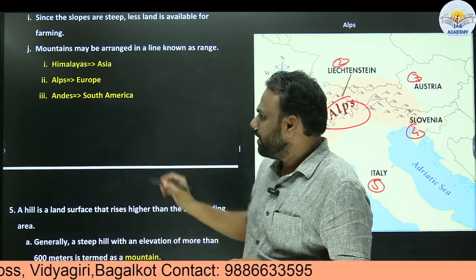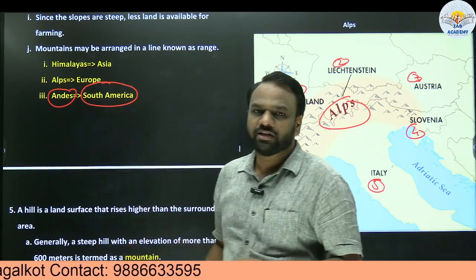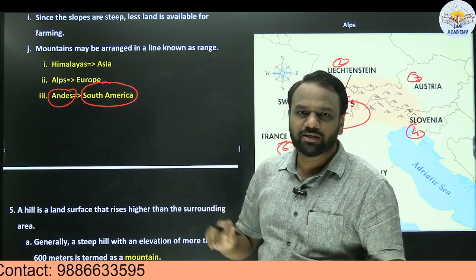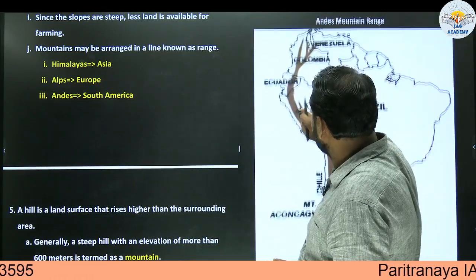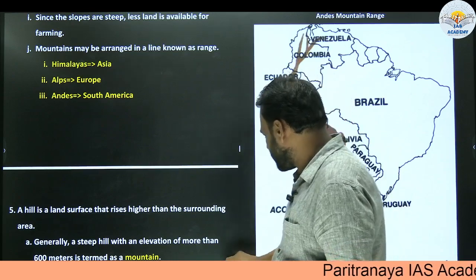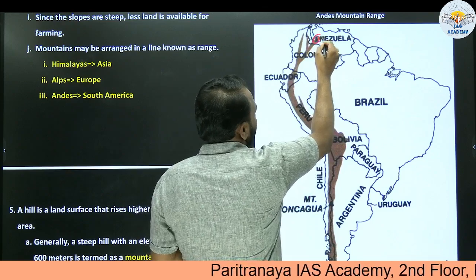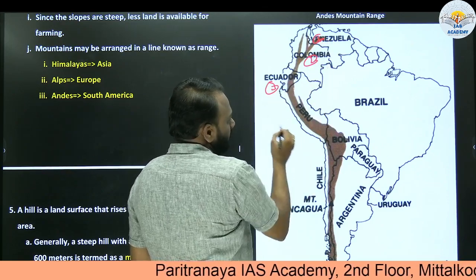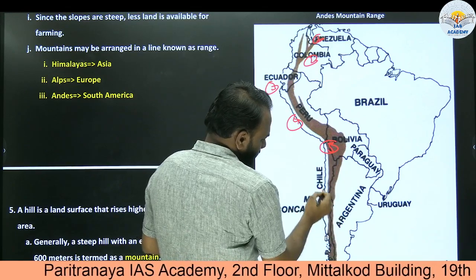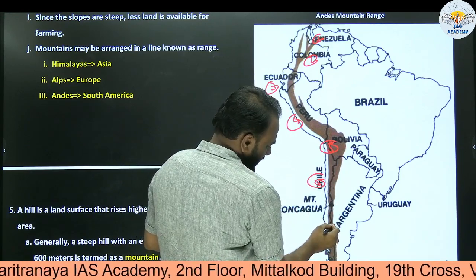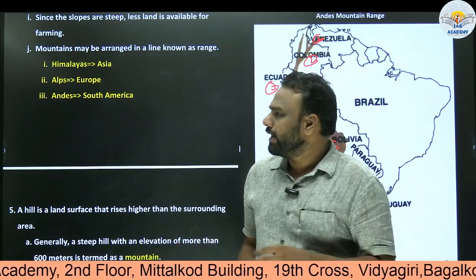Next, similarly, the Andes mountain range. We have already seen that the Andes mountain range is in South America, and South America is also called Latin America. Here also we need to know the number of countries across which the Andes mountain range is spread. It is present in Venezuela, Colombia, Ecuador, Peru, Bolivia, next Chile, Argentina. Again, all these things are important from the exam point of view.